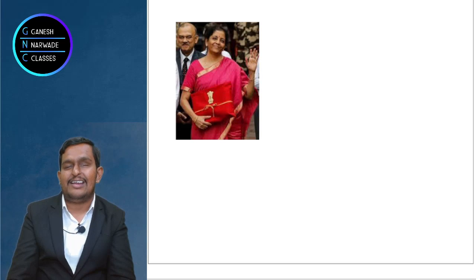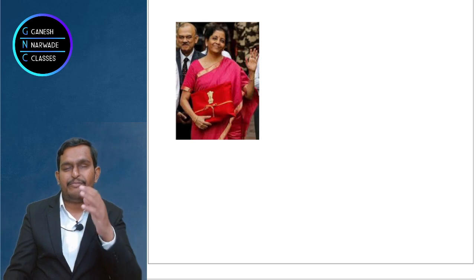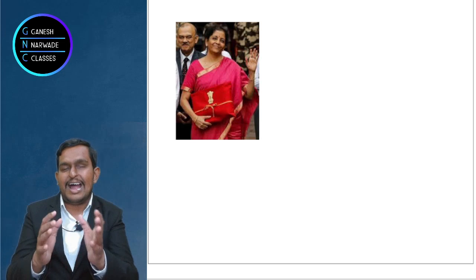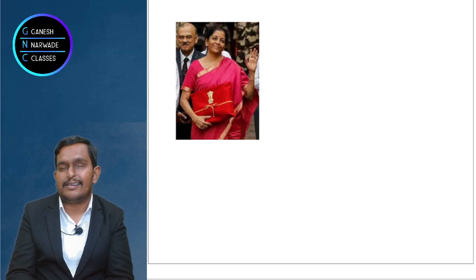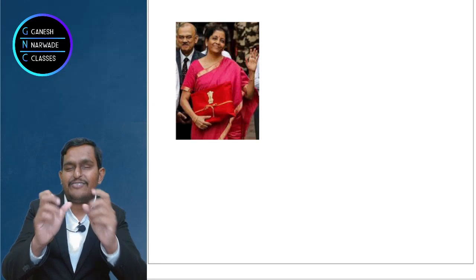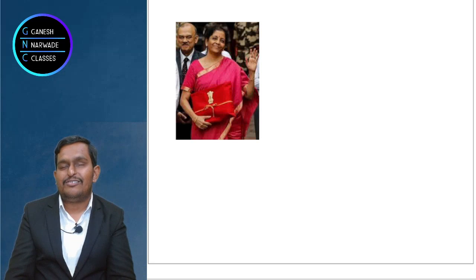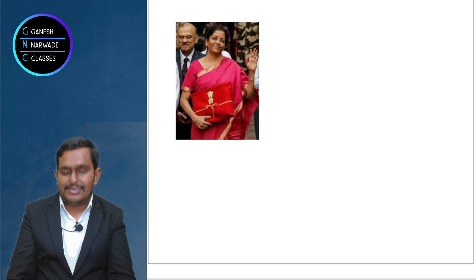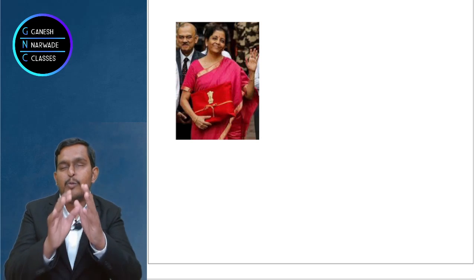See, in her hand there is a red colored file. In that, the government's budget is there. On 1st of February, which date? 1st of February, the government introduced the budget. Finance minister, our Nirmala Sitharaman ji, presents the budget. Okay, in that budget there are two parts.